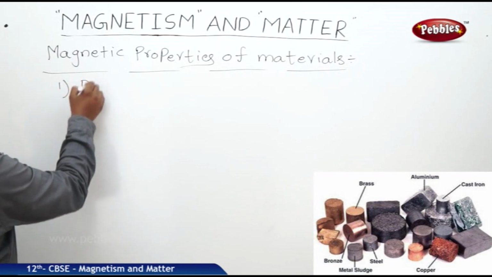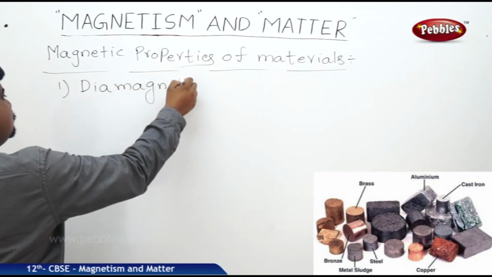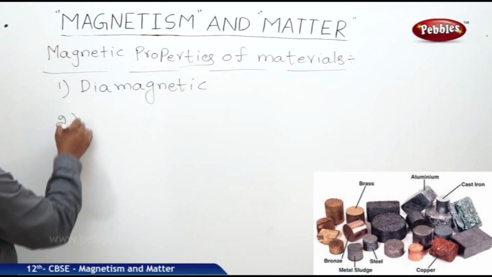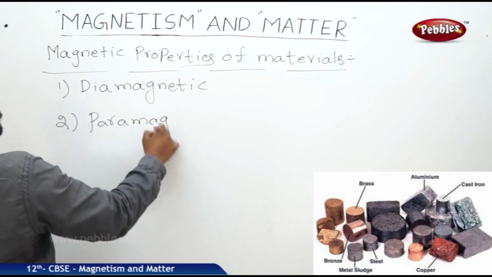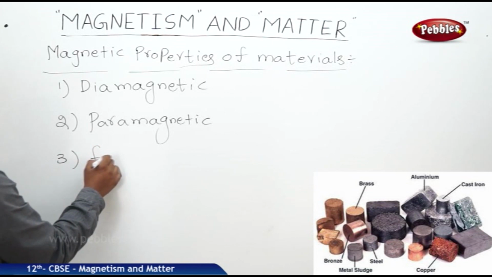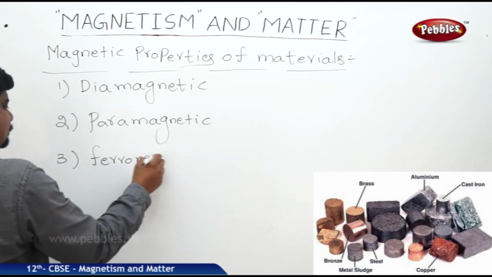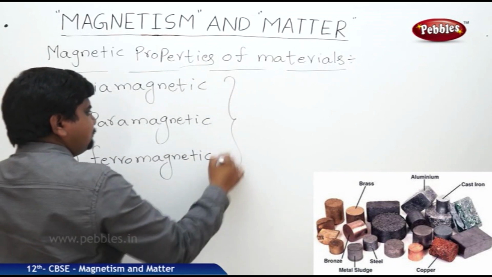First one, diamagnetic. Second one, paramagnetic. Third one, ferromagnetic substances.